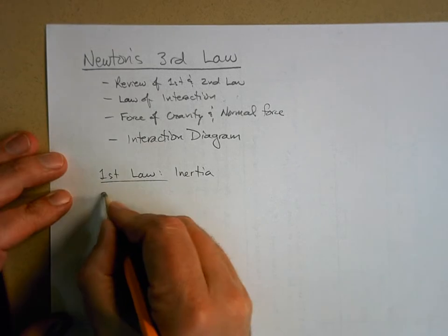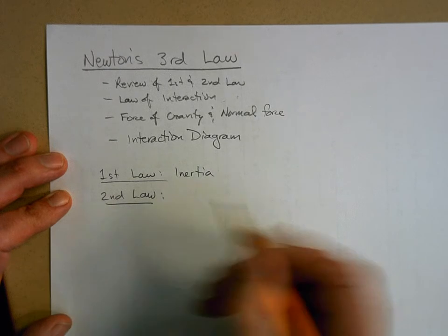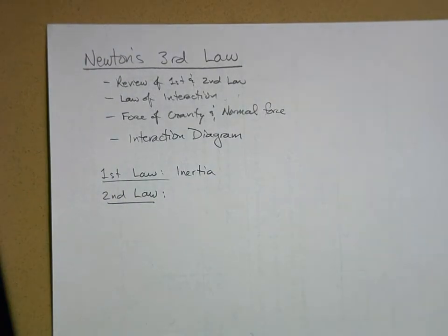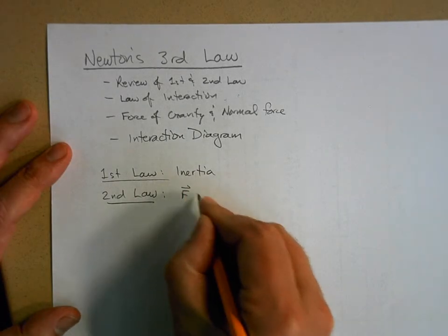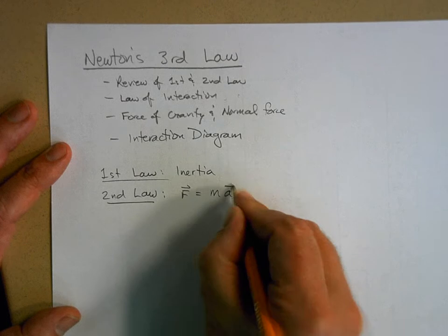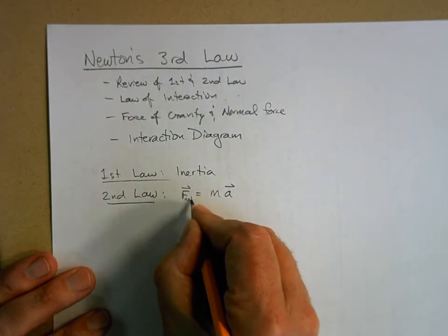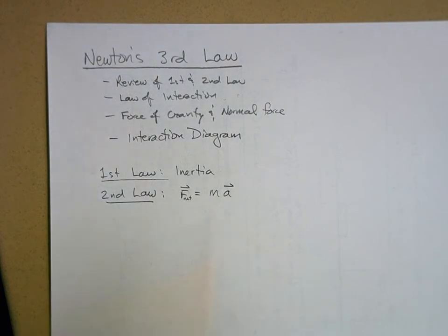Now, Newton's second law basically defines how that force is measured and the effect of that force. If I have a net force on an object, that object will accelerate. But the amount of acceleration depends on the mass. That's the inertia of the object.